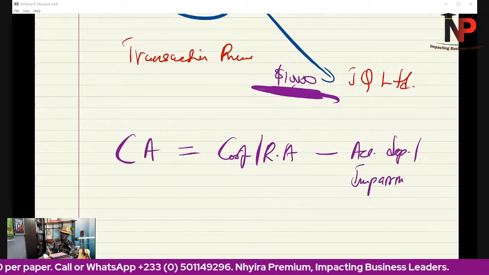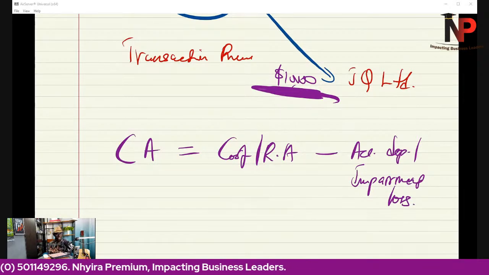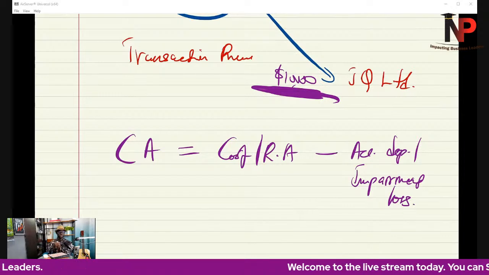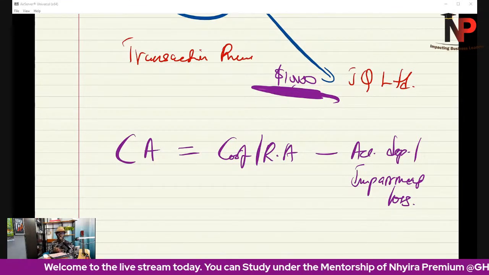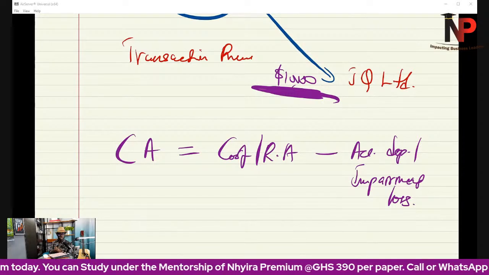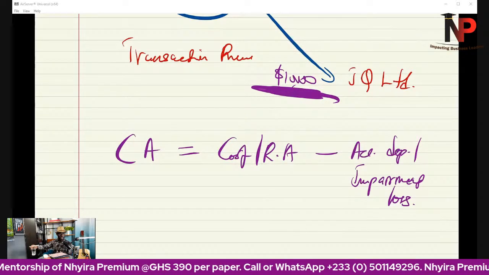That is the value at which an asset is carried on the face of the statement of financial position after depreciation and impairment loss.